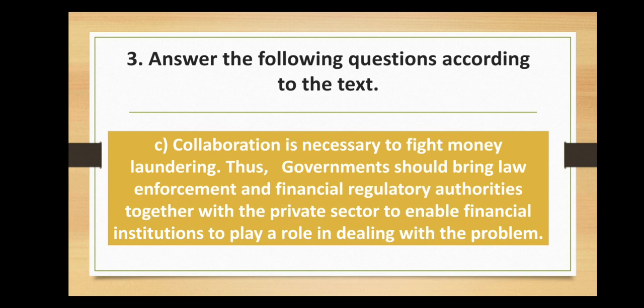Collaboration is necessary to fight money laundering. Thus, governments should bring law enforcement and financial regulatory authorities together with the private sector to enable financial institutions to play a role in dealing with the problem. So this answer is actually mentioned in the last paragraph in the text.